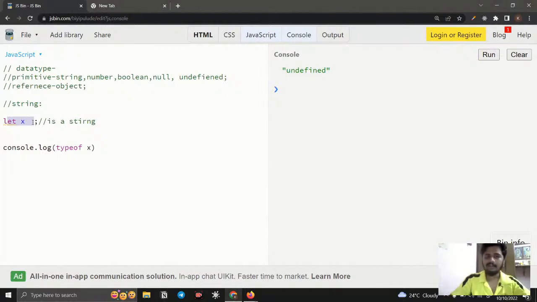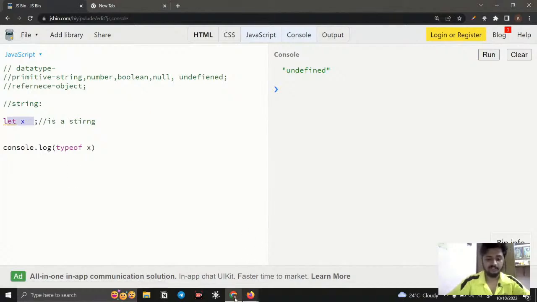But when I say null, that is totally different. Null just occupies the space. The meaning of null is not exactly empty. We can say nothing, but it has something: it occupies that space.